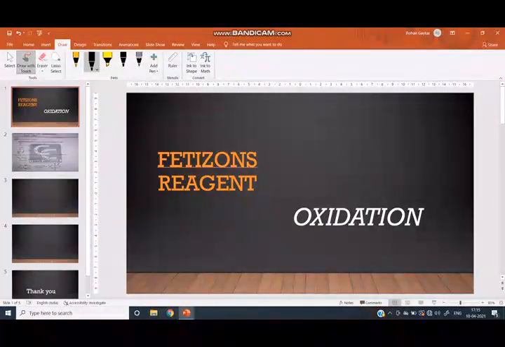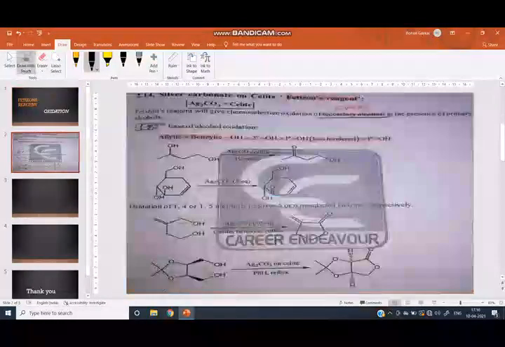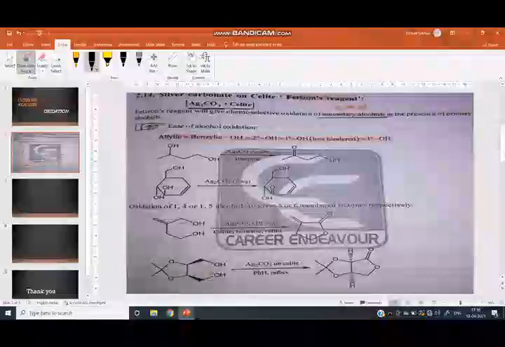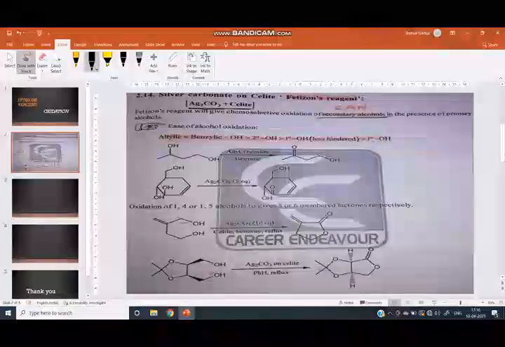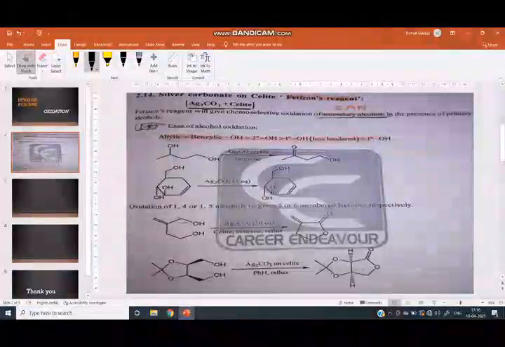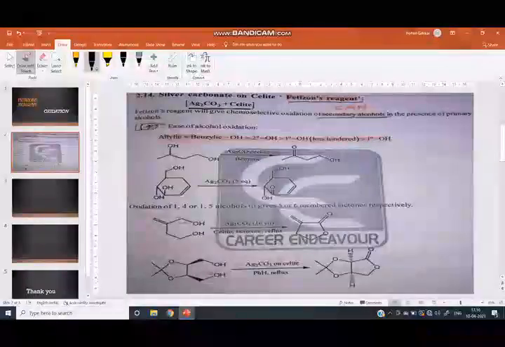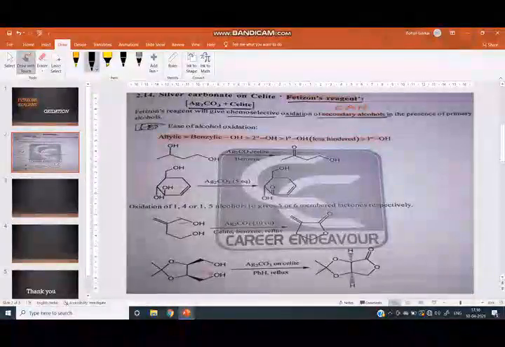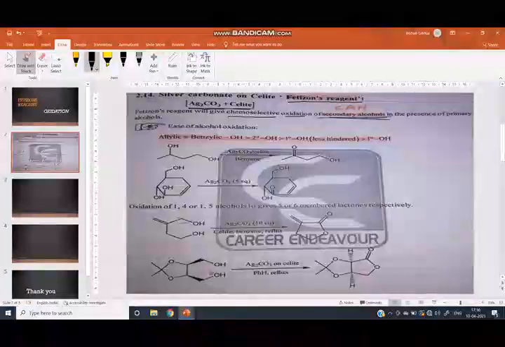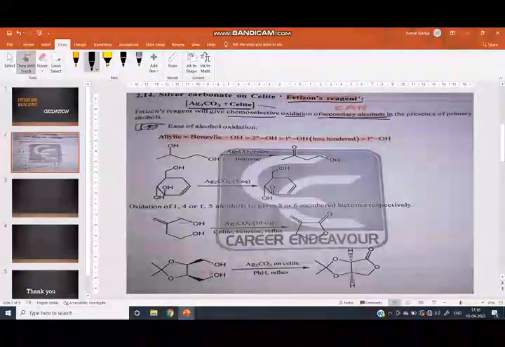Now we can see what is the Fetizon's reagent. The Fetizon's reagent is a combination of Ag2CO3 and celite. It is also called silver carbonate on celite. Silver carbonate on celite is called Fetizon's reagent, and this Fetizon's reagent will oxidize chemoselectively. It oxidizes secondary alcohol, and the oxidation is chemoselective.